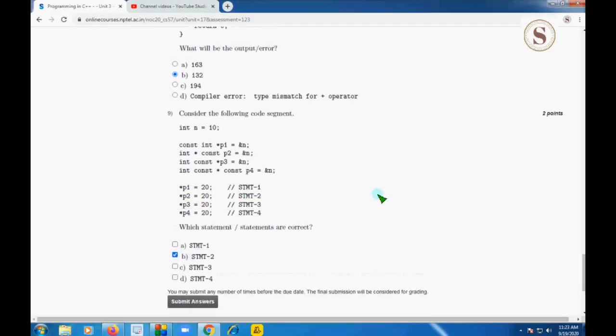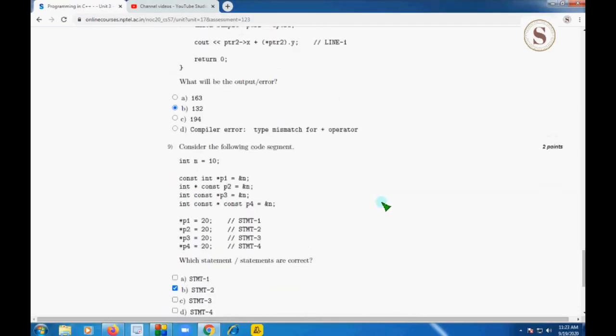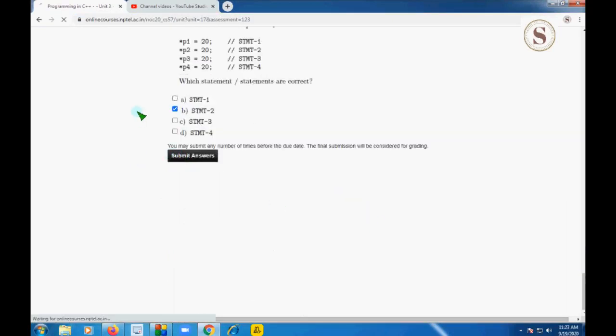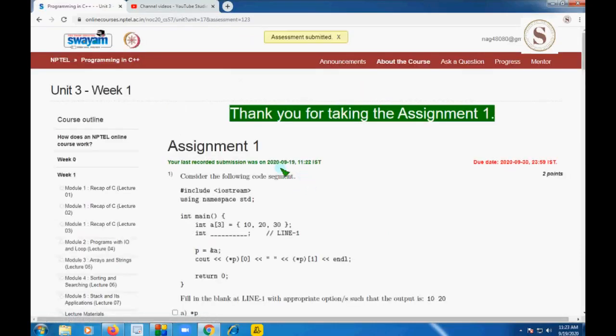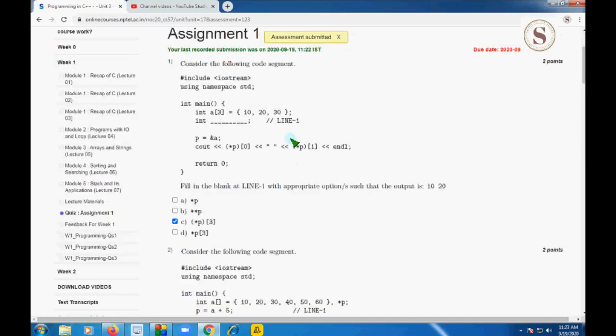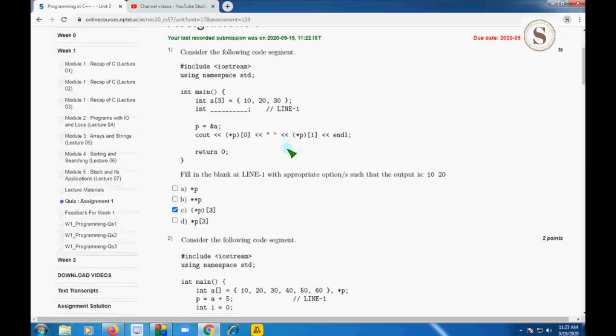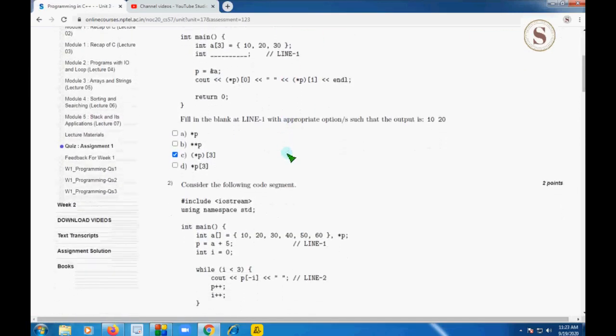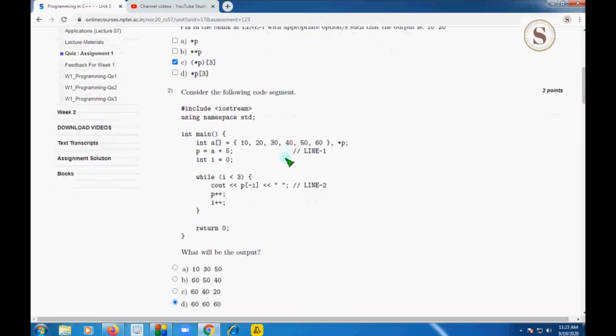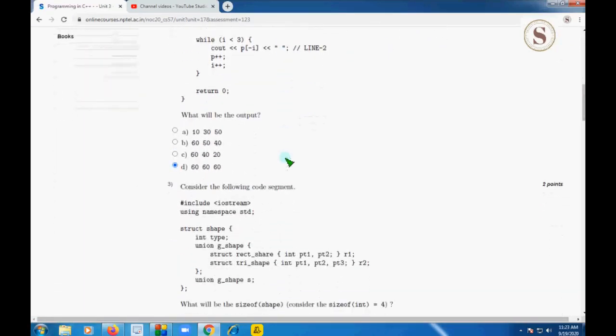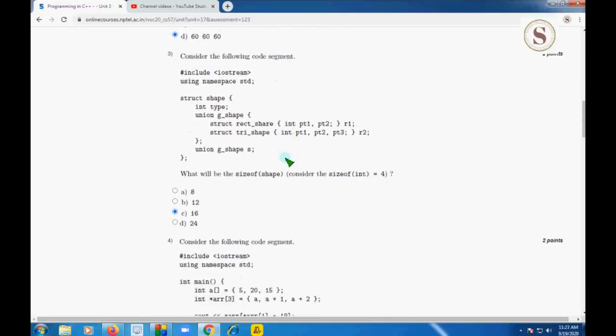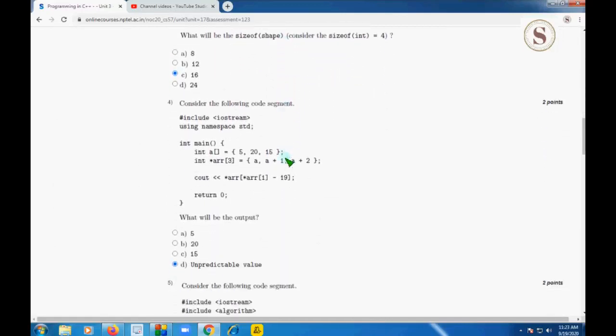So friends, I'm going to submit these answers and let's look once again at the answers. First question, the answer is option C, and for the second question, option D is the correct answer. For the third question, C is the correct answer.